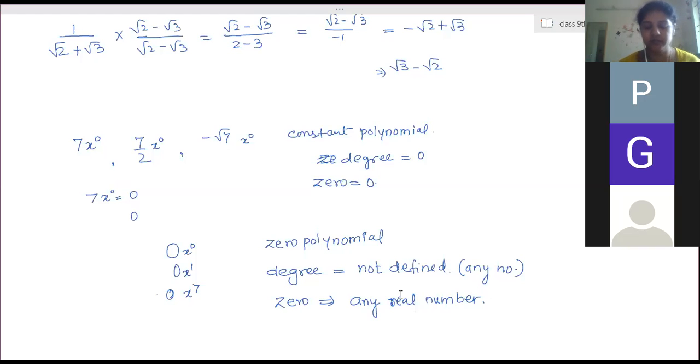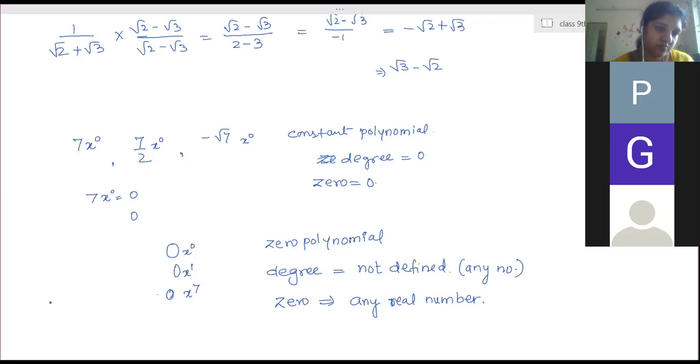Ma'am, I have doubts in the 6th, 8th, and 9th. R1, R2 are the remainders when the polynomials are divided by x plus 1 and x minus 2 respectively. If 2R1 plus R2 is equal to 6, then find the value of k. Ma'am, I did P of -1 and P of 2. Then you will get the remainders. What are the remainders you got?